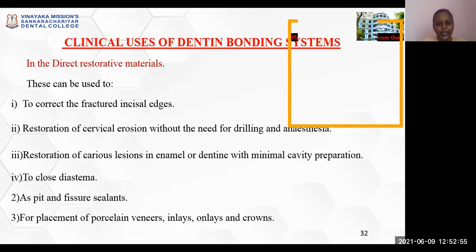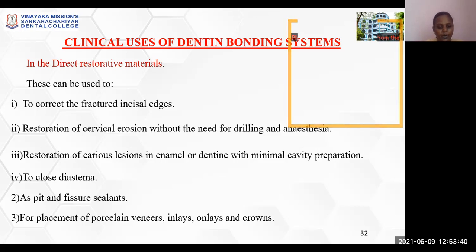Coming to the clinical uses of dentin bonding agents, in case of direct restorative materials, bonding agents are used to correct fractured incisal edges, where a composite material can be used for the correction by the application of a bonding agent. Restoration of cervical erosion without the need for drilling and anesthesia, where a conditioner can be used and GIC can be placed in cervical erosion cases, or in case of a permanent tooth or a young patient, even a composite can be used as a restorative material. Restoration of a caries lesion in enamel or dentin with minimal cavity preparation can be done.